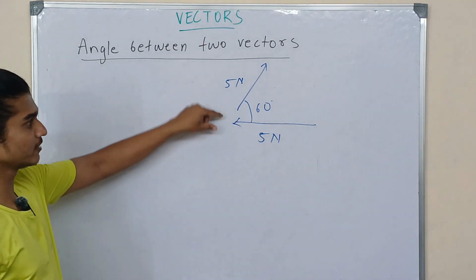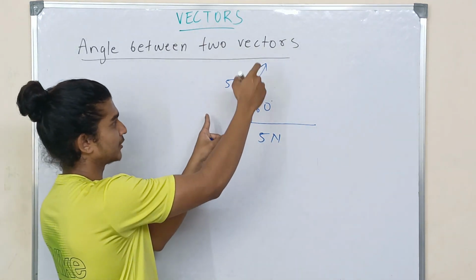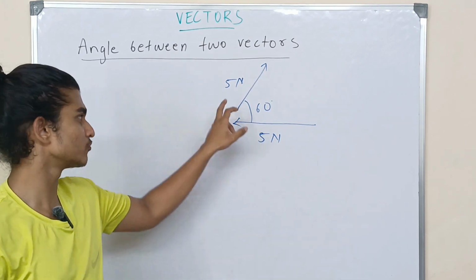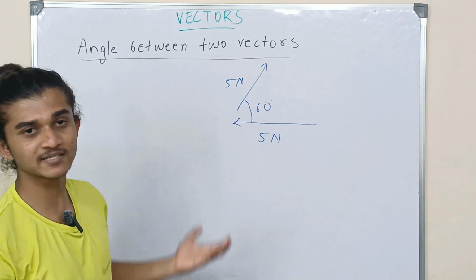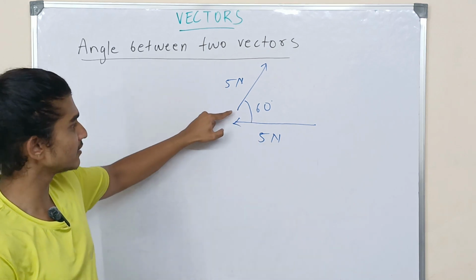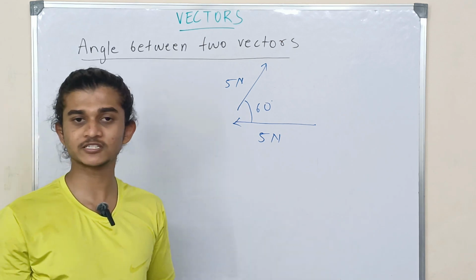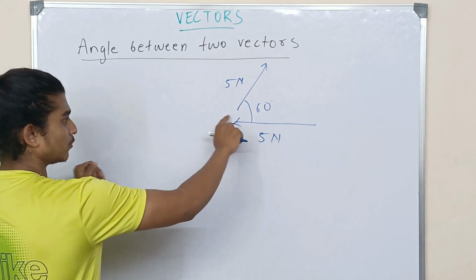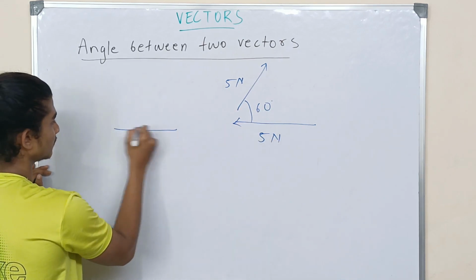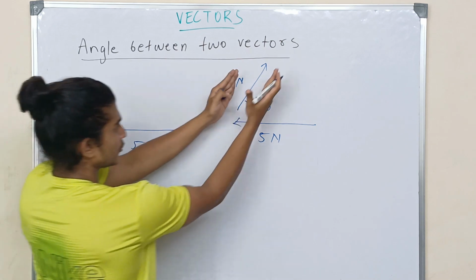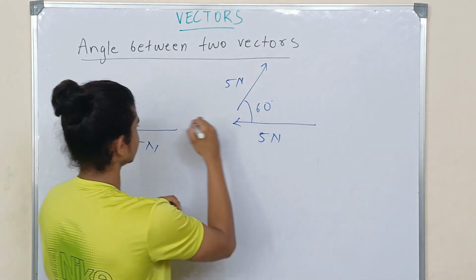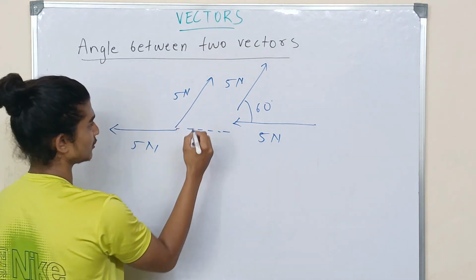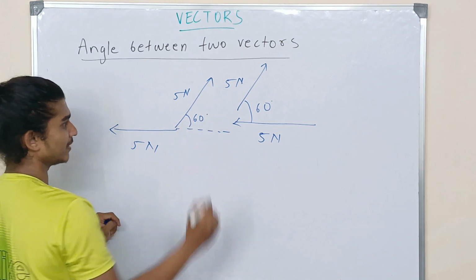There's a problem given over here. There's a vector with 5 Newton magnitude facing in this direction, whereas one more is facing in this direction. We have to find the angle between these two vectors. Normally people would think 60 is the answer. No, it's absolutely not. Here you can see the tail and head are meeting. It should not be in this way. Only the tails should meet. So we're going to alter this in such a way that both the tails are meeting. So 5 Newton this, and I'm going to shift this particular vector over here. This is going to be my 5 Newton. If I use some geometry, this is going to be my 60 degree.